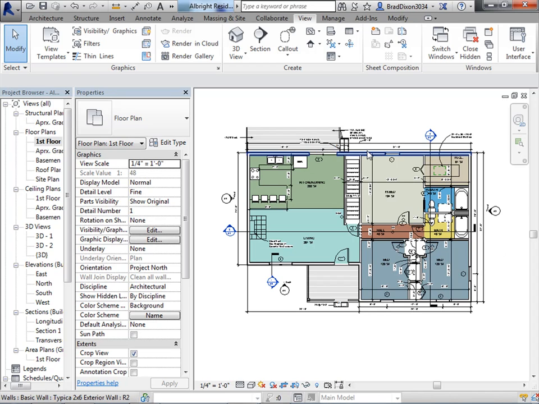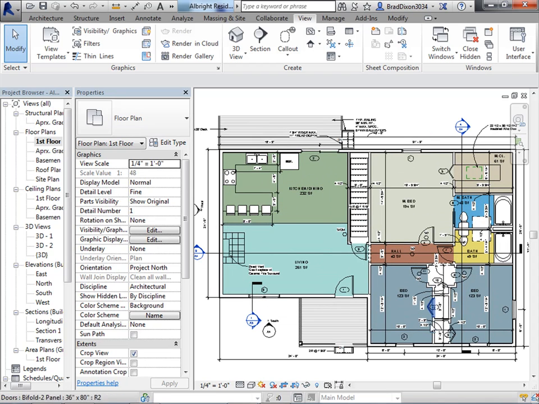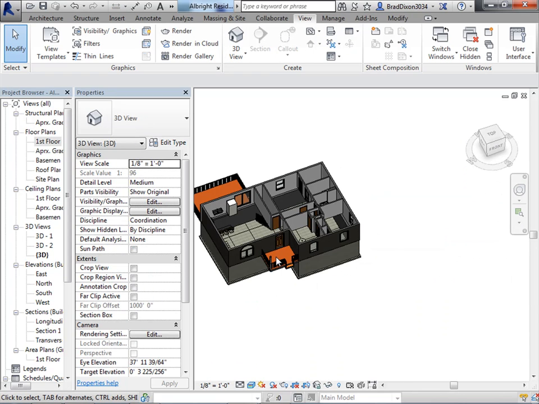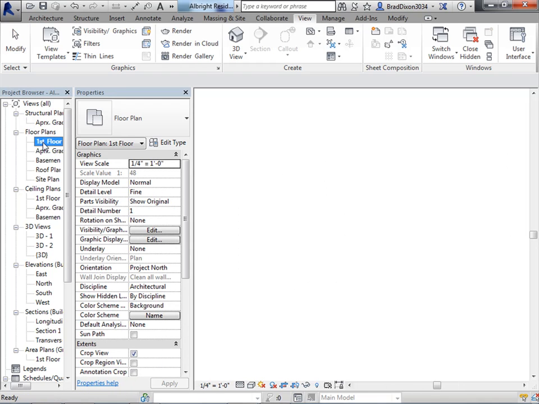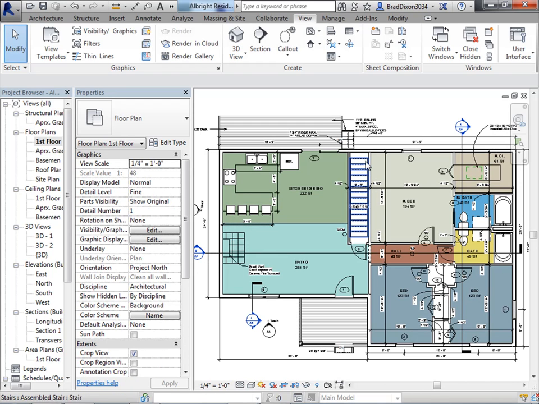In this lesson, I'm going to show you guys how to do a roof plan. So what I have here is a floor plan, a model that basically does not have a roof on it yet. One of the first things that we need to do is look at our elevations.